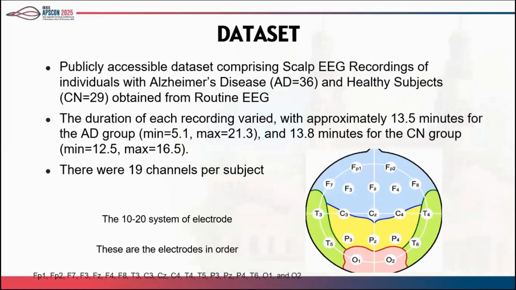Talking about the data set in short, it is a publicly accessible data set, and we took it from OpenNeuro. It comprises scalp EEG recordings of individuals. There are 36 Alzheimer's disease patients and 29 healthy subjects, and the 10-20 electrode system is used. Regarding the duration, on an average 13.5 minutes is taken.